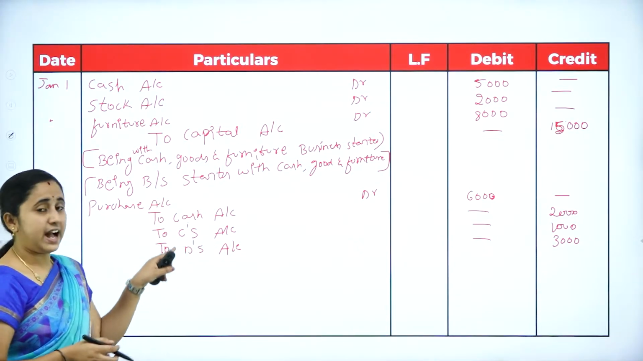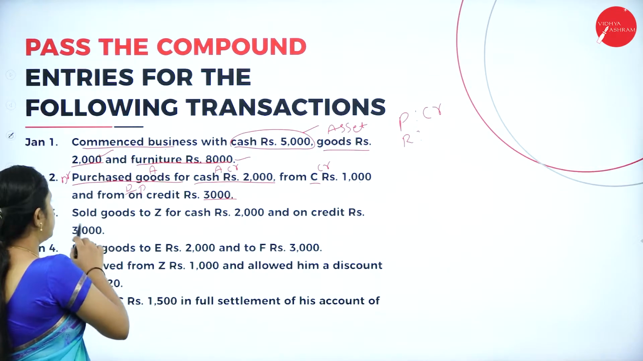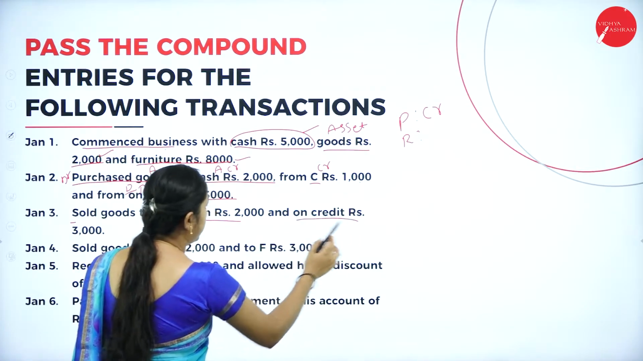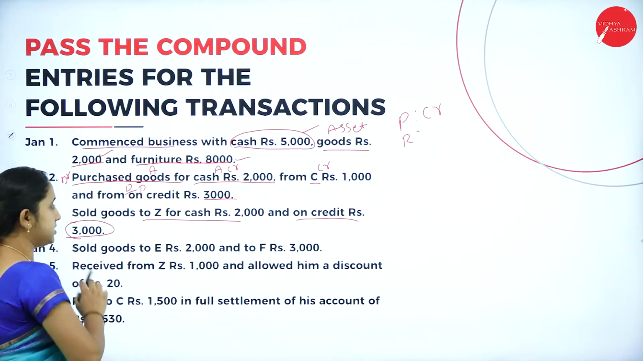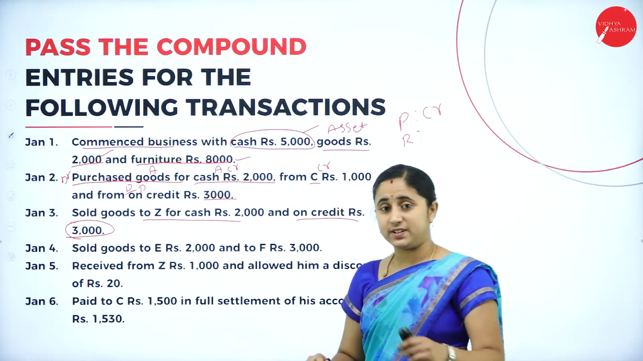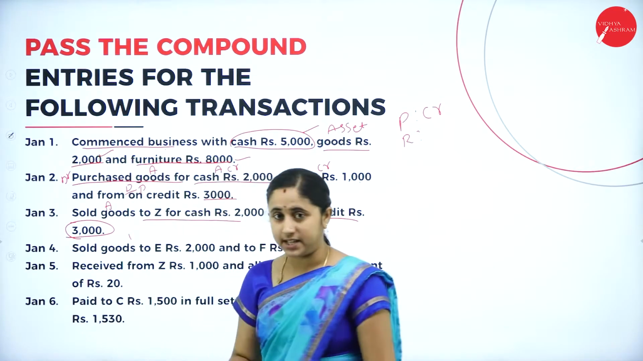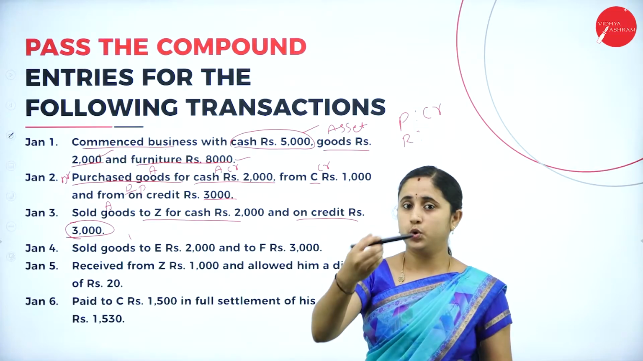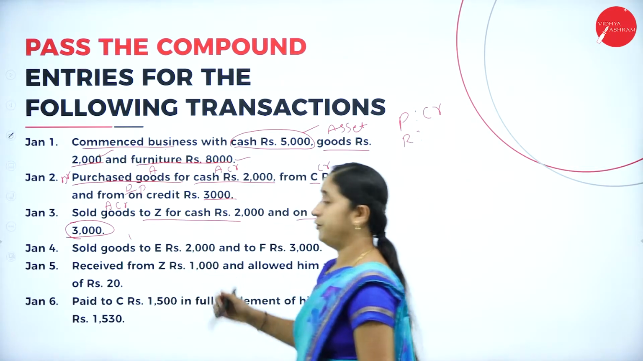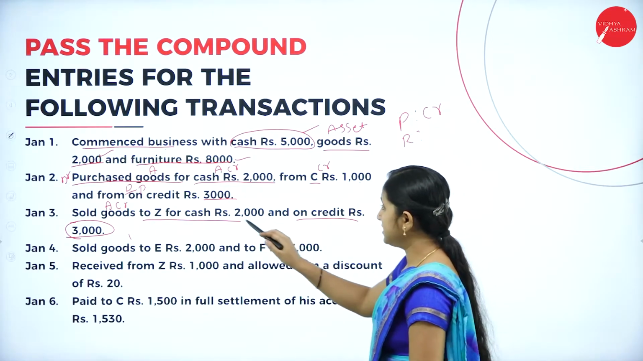from C and D. Next, sold goods to Z for cash 2000 and on credit rupees 3000. That means you are selling goods for cash as well as on credit. That means sale of goods. Goods is an asset. Sale means goods is going out. You need to credit the sales. When you make a sale, you will receive cash. That means cash is coming in.